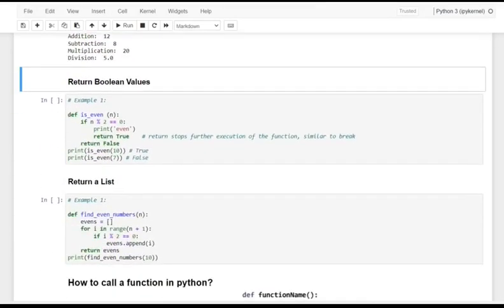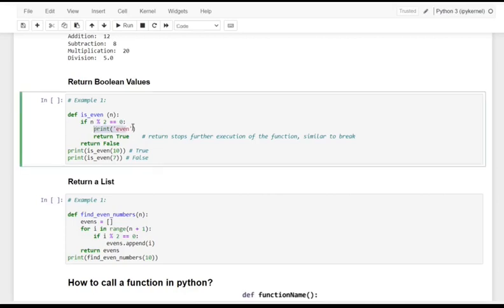Next, let me see how to return boolean values. You can make use of boolean values as true or false. Here is_even gets only one argument, and it checks whether it is even or not. Before checking, it prints a heading as even, and wherever you call it, if the modulus by 2 is equivalent to 0, it returns true, or else false.